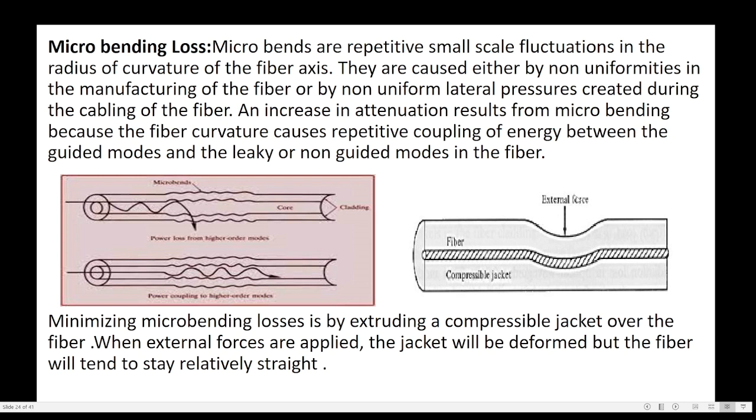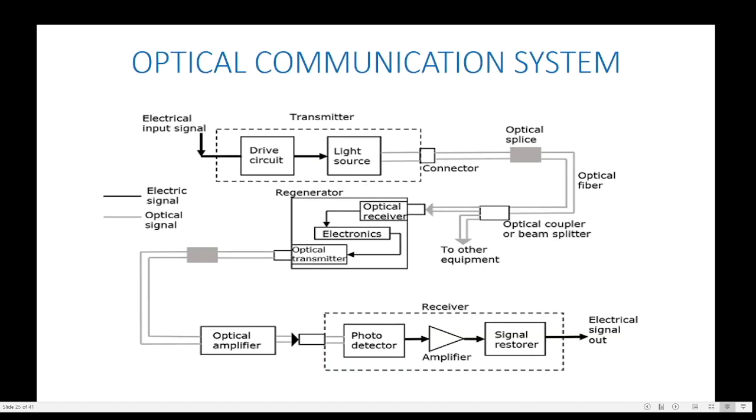When external forces are applied on this jacket, the jacket bears the total external pressure. It becomes bent, but the bending in the optical fiber is slight. This means the compressible jacket protects the optical fiber from bending.